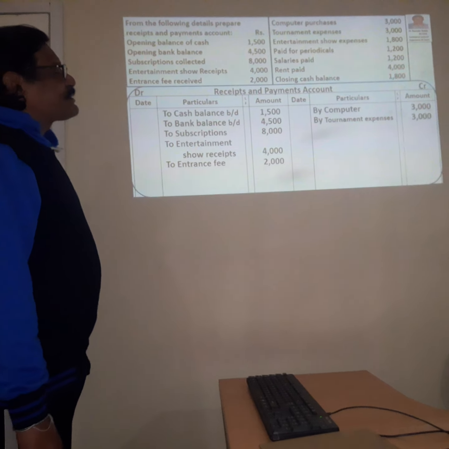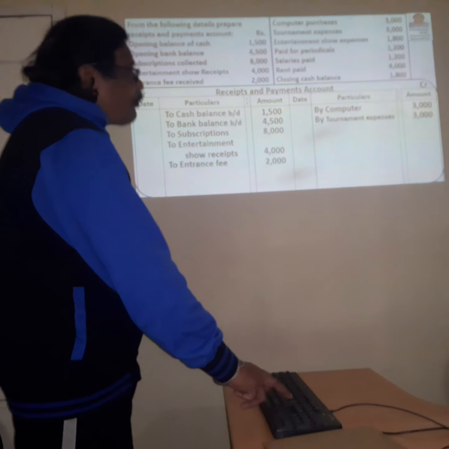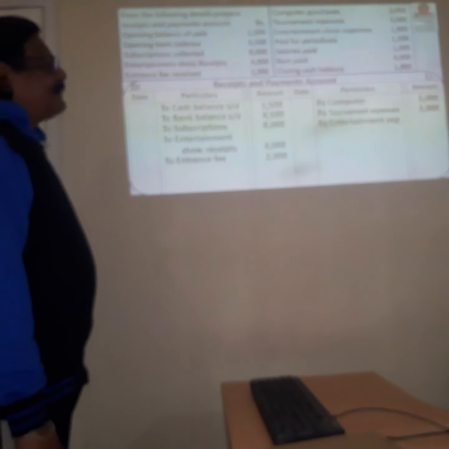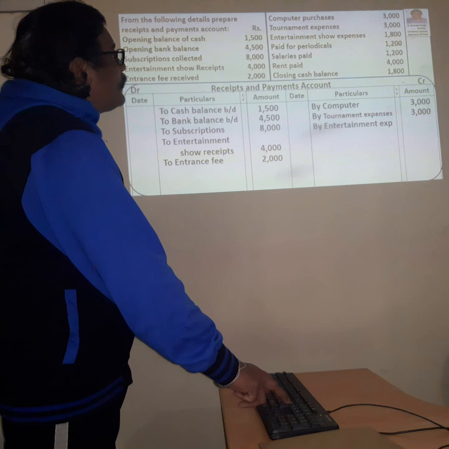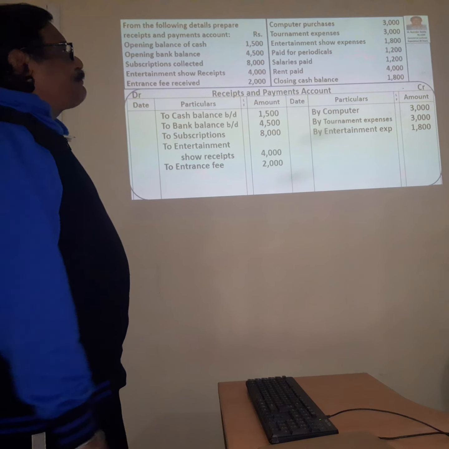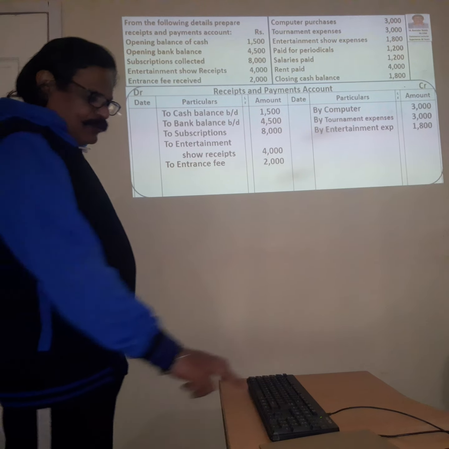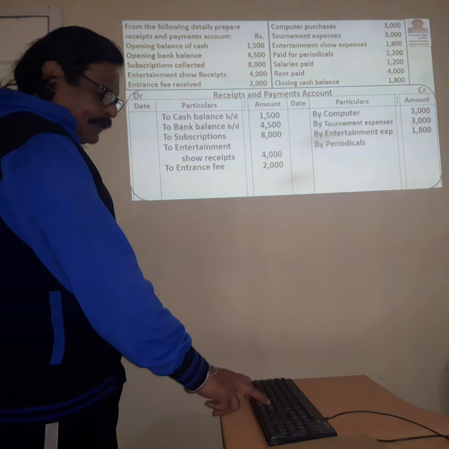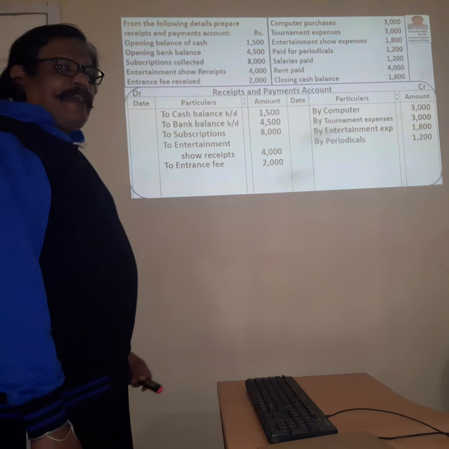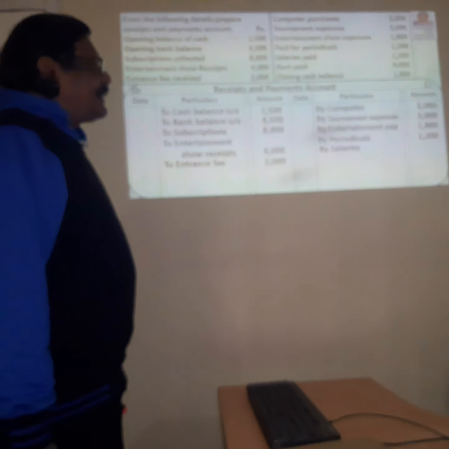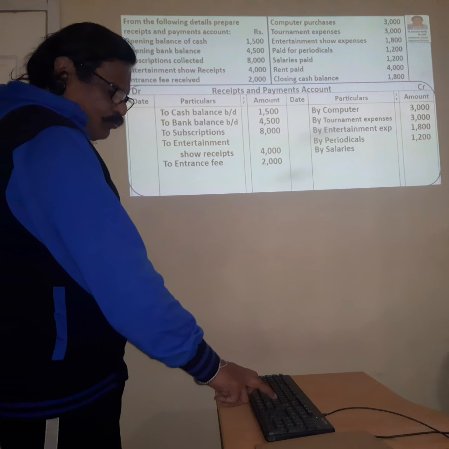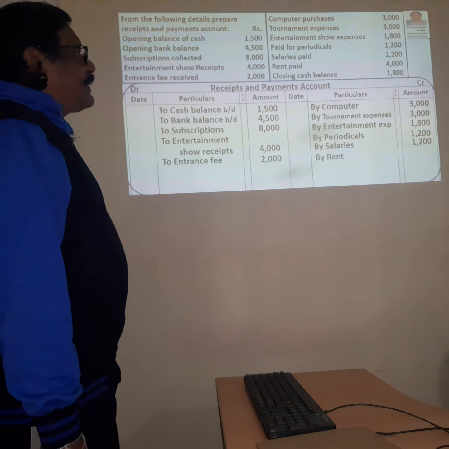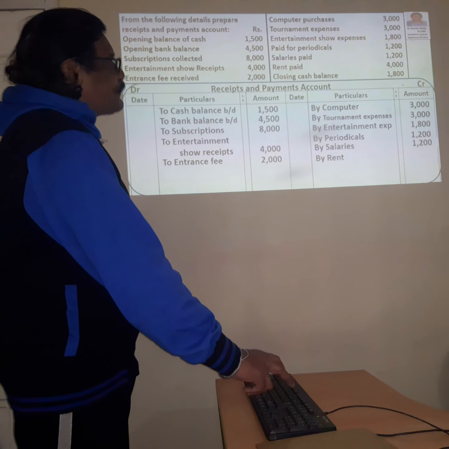Next one, entertainment show expenses, 1,800. This is an expenditure, so we show it on the expenditure side or the payment side as 1,800. Then comes paid for periodicals. These are expenditures, so we show it on the payment side. By periodicals we are showing 1,200. Then salaries paid is a payment, so we show it on the payment side, by salaries, 1,200. Then rent paid is an expenditure, so we show it on the payment side, by rent paid. How much? It is 4,000.